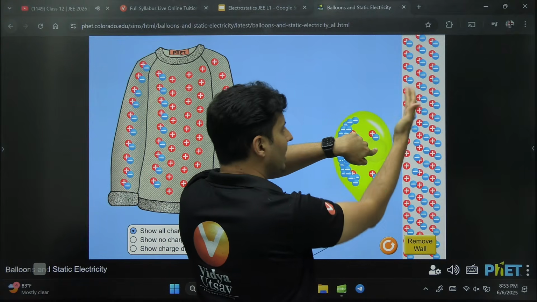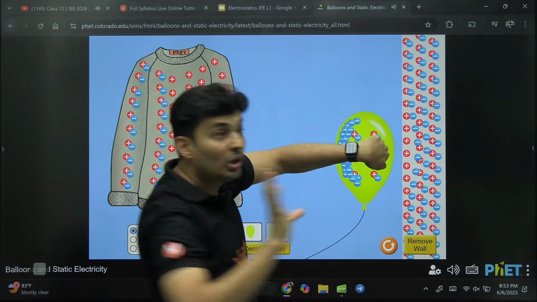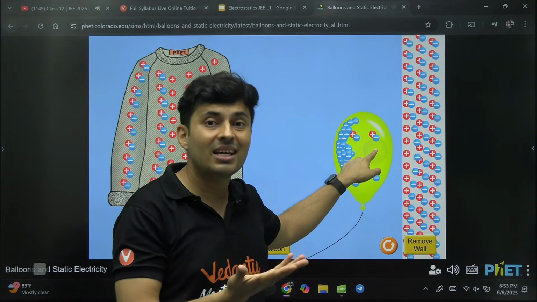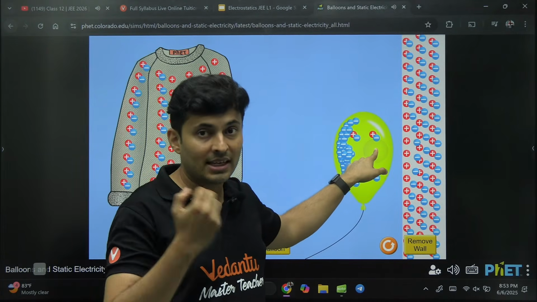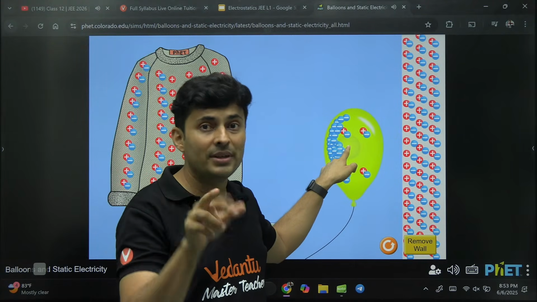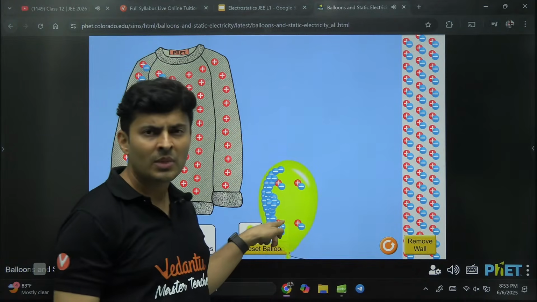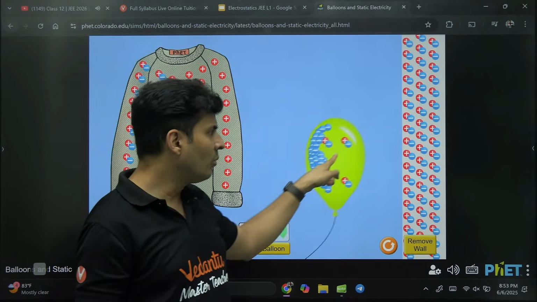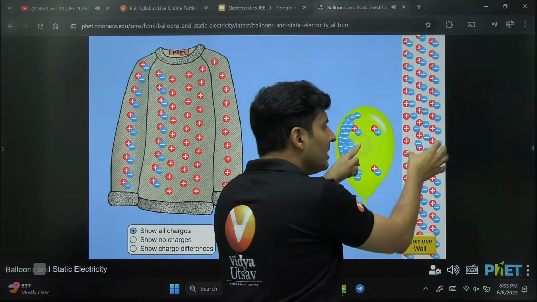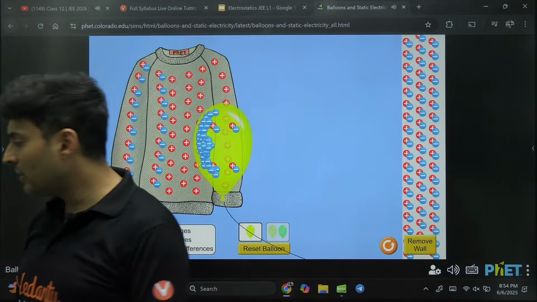So we have now created one side of the wall positive, another side of the wall negative. We have created two different polarities, poles, positive pole, negative pole. So I say that the wall is now polarized. Polarization means you create differences, you create poles, you create one thing opposite of the other thing. Right now there was no polarity. Everything was smooth, zero charge. But the moment I bring this here, now there is polarization. This is positive induced, this is negative induced. Is this now clear, everyone?